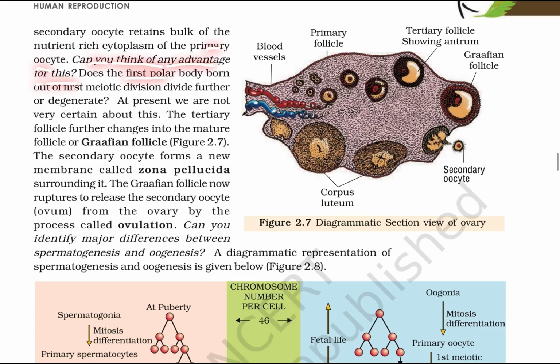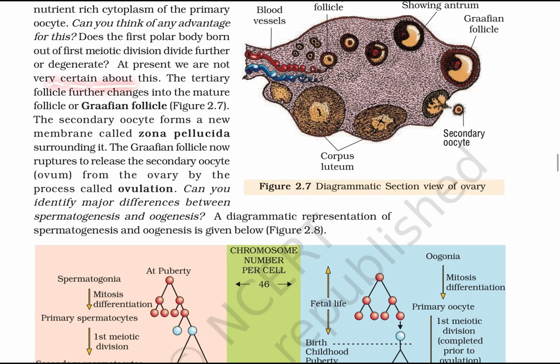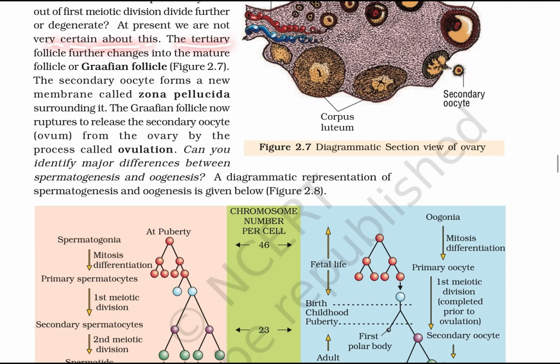Can you think of any advantages for this? Does the first polar body, born out of the first meiotic division, divide further or degenerate? At present, we are not very certain about this.